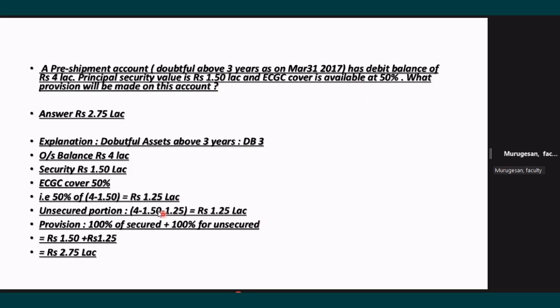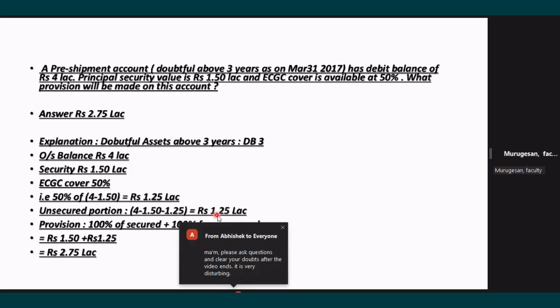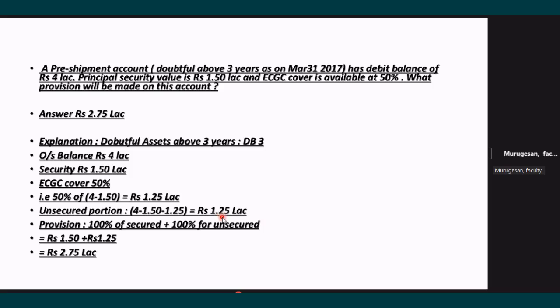What is the ECGC coverage? ECGC coverage is 1.25. Our security available is 150. So 400 minus 150 minus 125. Here this 125 and this 125, you should not get confused. The unsecured portion is also 125 by default, by chance it has come. Somewhere it will be more. So here 50% of the 125. This is the ECGC settlement. This is the unsecured component in this exposure. That has to be provided 100%. Agreed? So these are the steps.